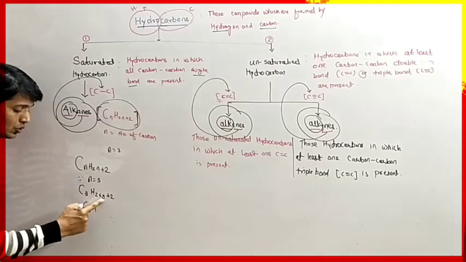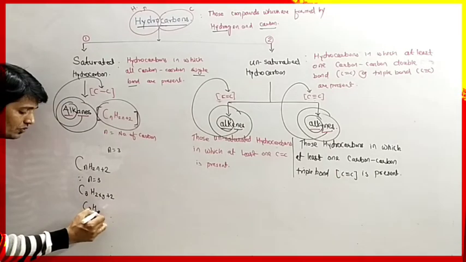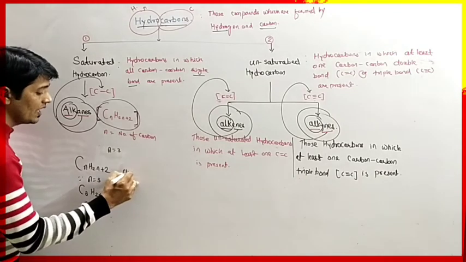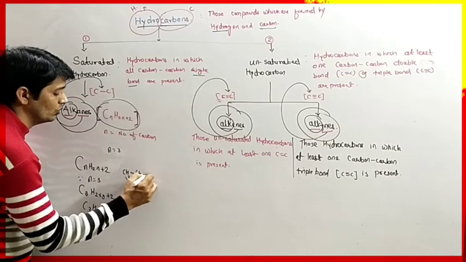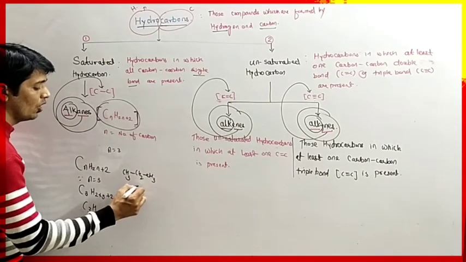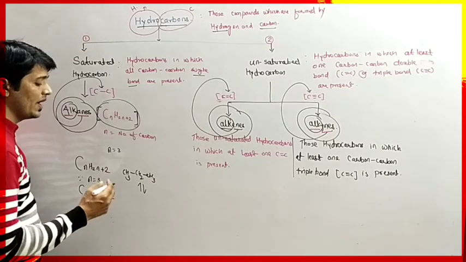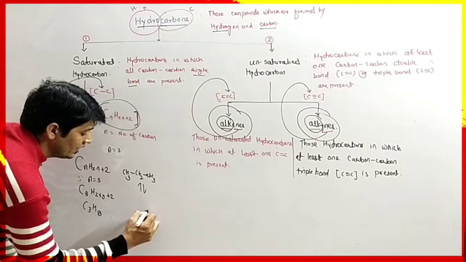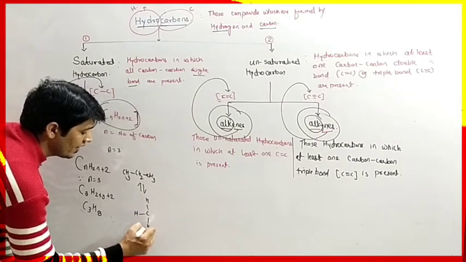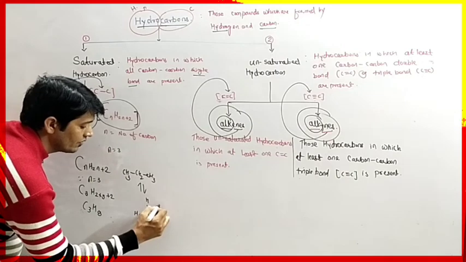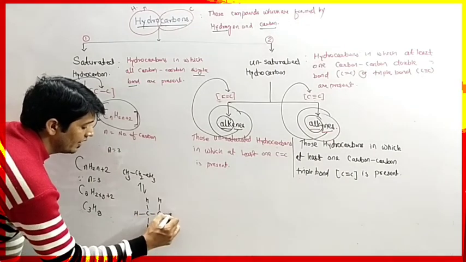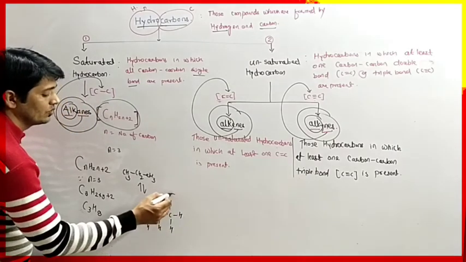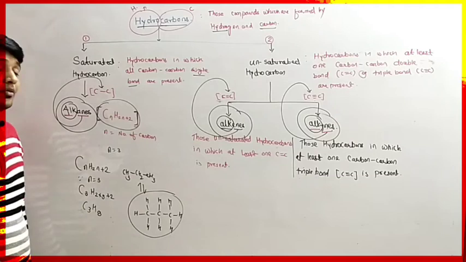3 into 2 is 6, 6 plus 2 is 8. So we have C3H8. So its structure is CH3, CH2, CH3, or it can also be shown by a dash structure. It is H, then C, here H, here we have H. It is CH3, then we have CH2, and again CH3. Okay. So this is nothing but the dash structure of propane.